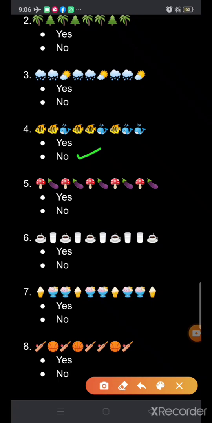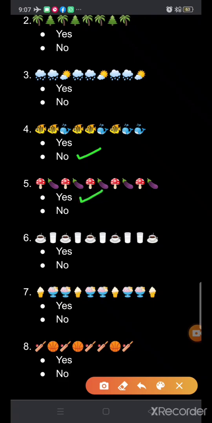Our fifth part is, what pattern pictures are given here? Mushroom, then brinjal, then mushroom, brinjal, mushroom, brinjal, mushroom, and then brinjal. So does it form a pattern? Yes, it forms a pattern. So we will tick in front of yes.